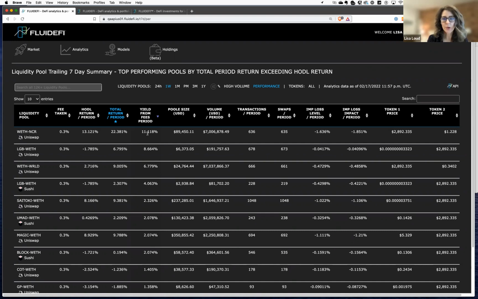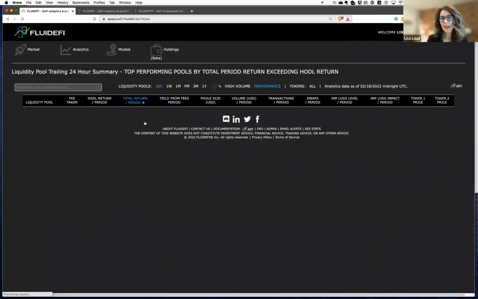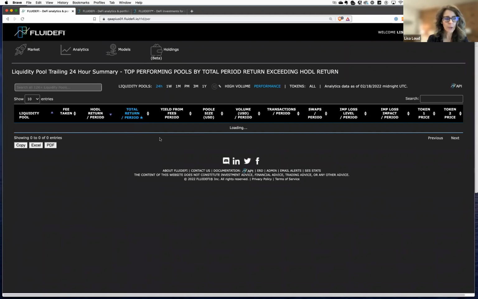Of course, we don't usually see these types of returns sustain over an entire year, but you can move your capital around using this platform so that you do capture those high returns in different pools. I'm going to click on 24 hours. This is going to show you the yield from fees over the past 24 hours.